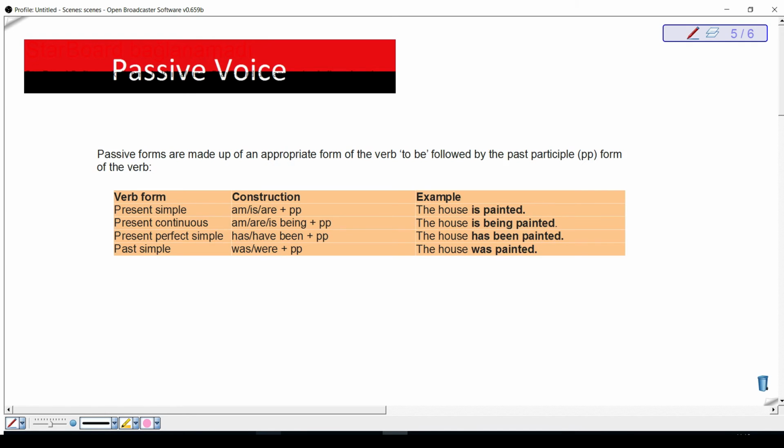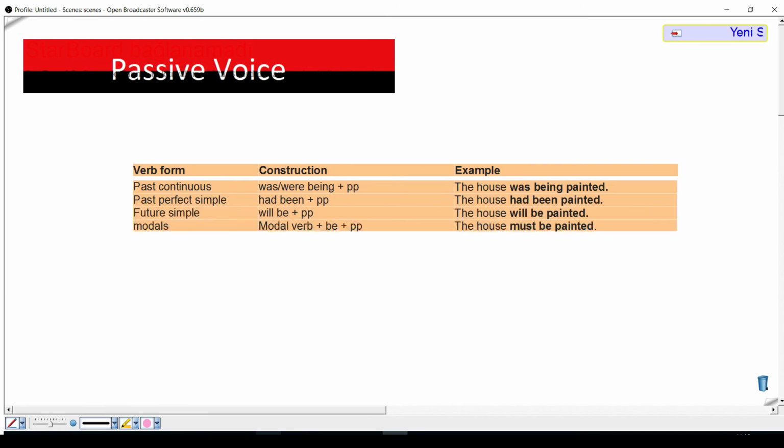In present perfect simple, we use has or have been and the past participle verb form. The passive sentence is the house has been painted. In past simple, we use was or were and the past participle verb form. So the example is the house was painted. In past continuous tense, we use was or were being and the past participle form. The house was being painted.